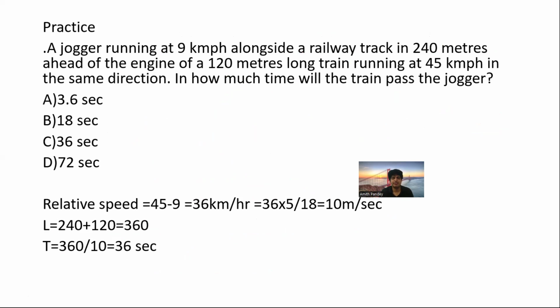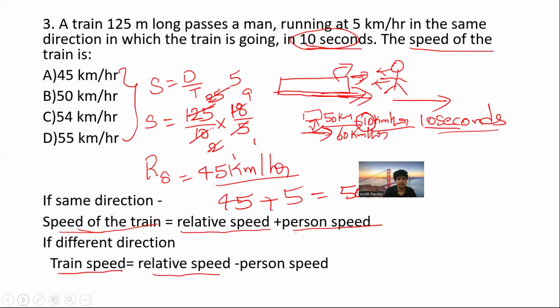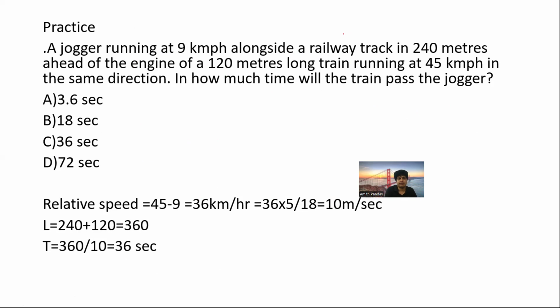See, this will be your homework. Alongside the track, a jogger is 120 meters ahead of the engine, running at 9 km per hour, and the train is going at 45 km per hour. In how much time will the train pass the jogger? This is similar to the previous question I told you. Here also we have the same direction. Let me explain it, by the way. If you want, you can pause and solve it. Anyhow, the answer is given: 36 seconds.